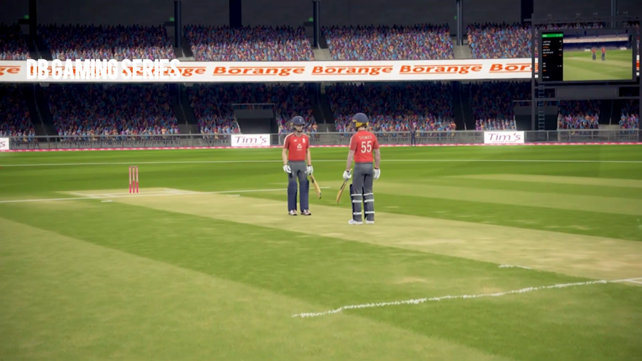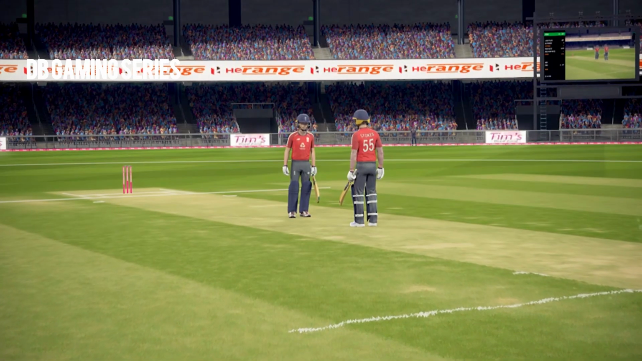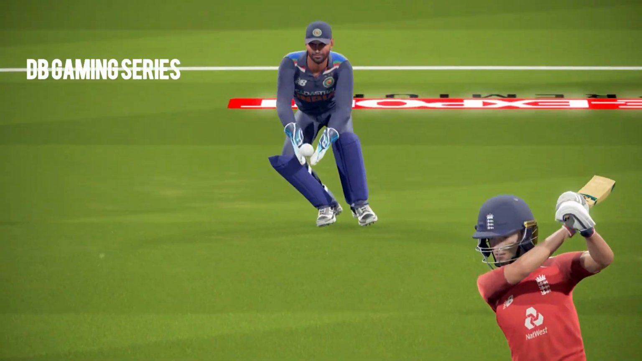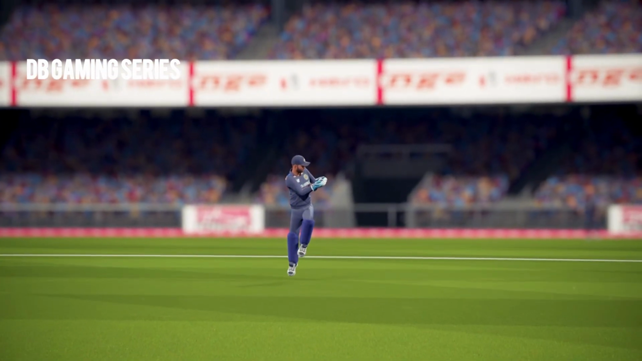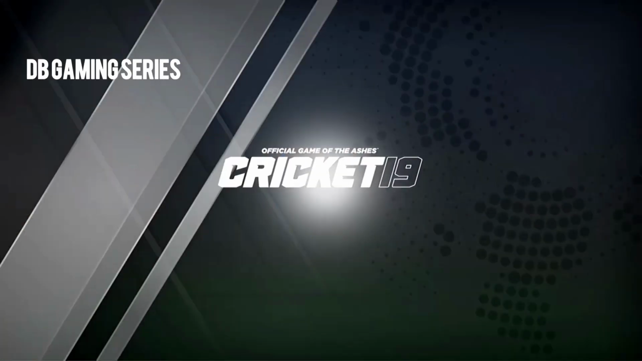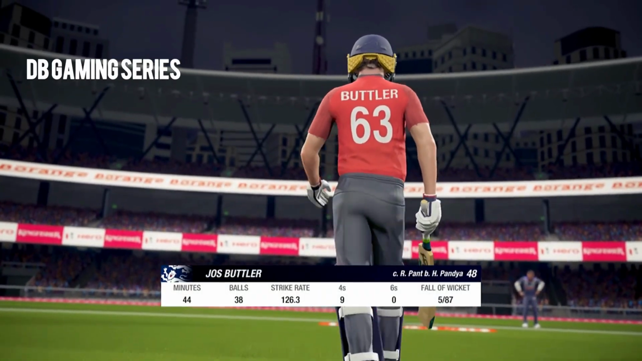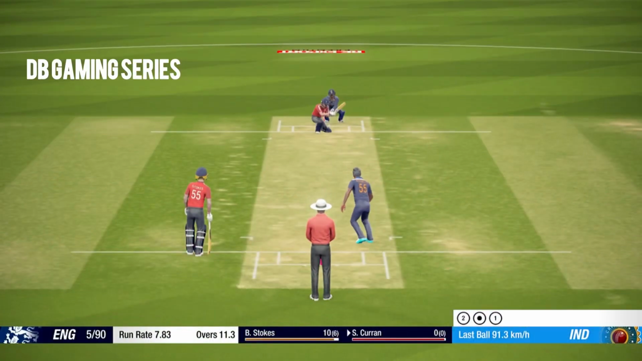Josh Butler was on 48, trying to get to his half century by playing a shot down the ground. And misses out completely as Rishabh Pant takes a brilliant take once again. And a good innings of Josh Butler has to come to an end here. Josh Butler has to walk back for a well-played 48, and England are now 5 for 87.